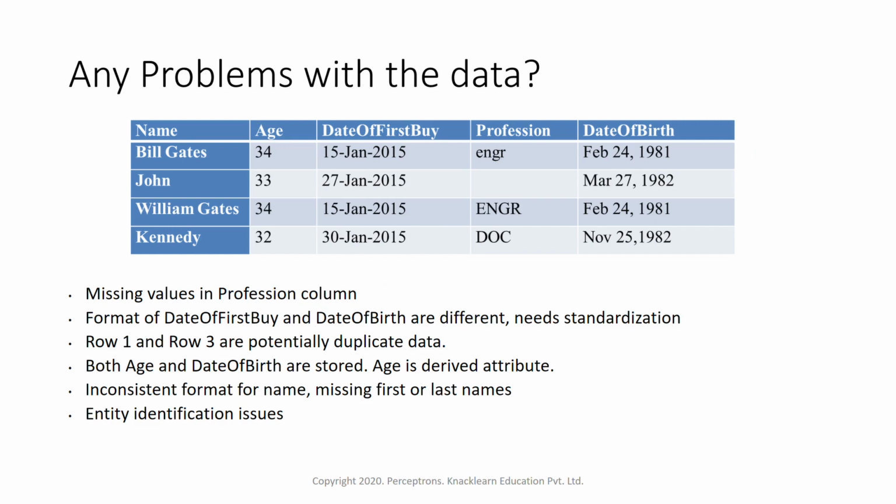Now if you look at this particular data set, suppose we have to figure out what all problems are there within this data. It has name, then age, date of first buy, profession, date of birth, like that. If you look at this data, we see a missing value in profession. You can clearly see there is a missing value. So this is the first problem with this data. Next, the format of date of first buy and date of birth are different. One has DD, and this one has month and year.